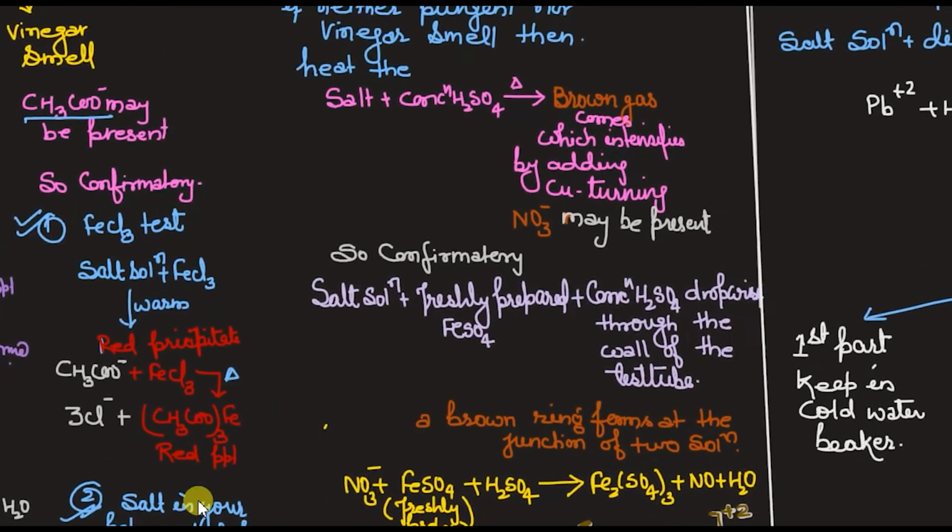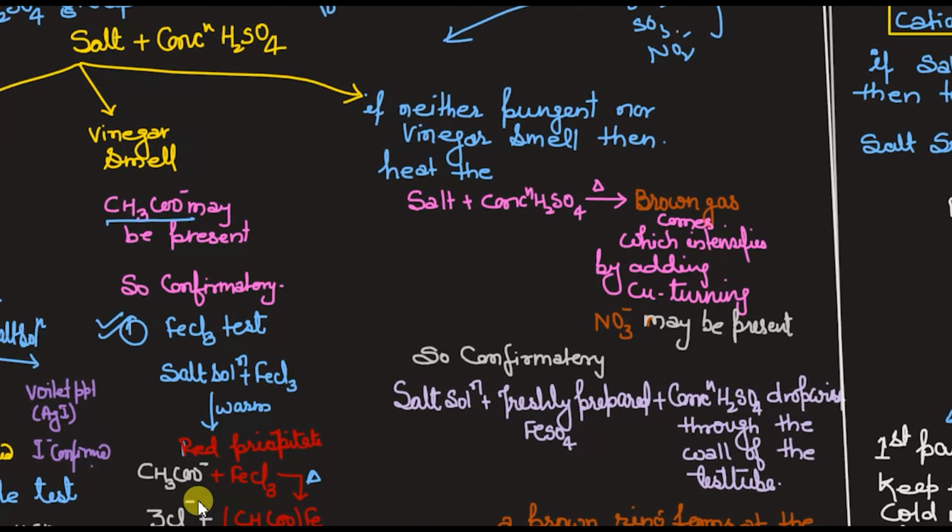Clear? Now, if I have given you the salt and you added conc H2SO4, and you observe neither the pungent smell nor the vinegar smell, then obviously what do you have to do? You have to go for the next test, and that is called the nitrate test.